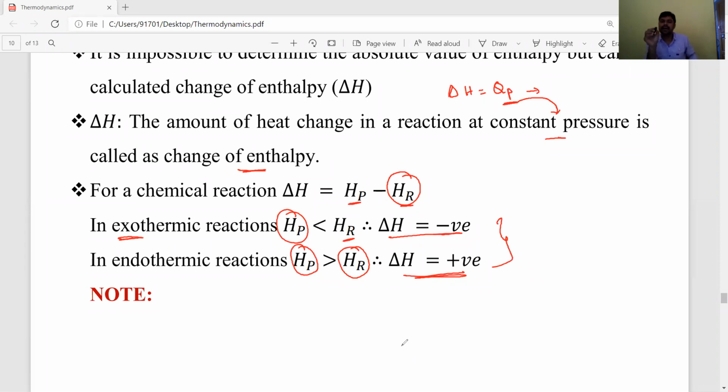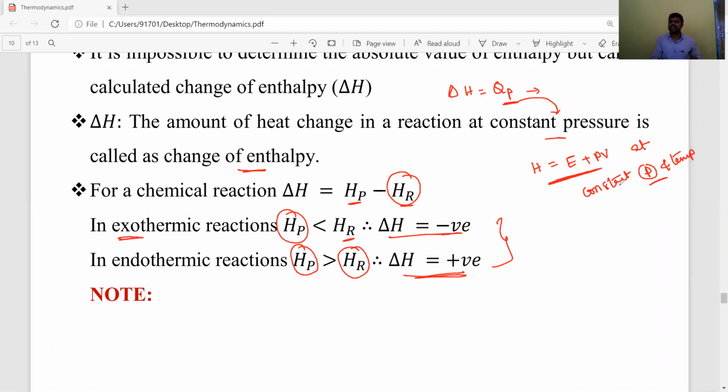Okay, students, enthalpy is nothing but H is equal to E plus PV. Enthalpy is determined or calculated at constant pressure and temperature.